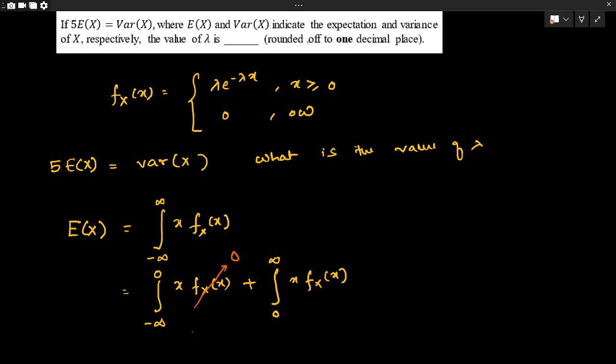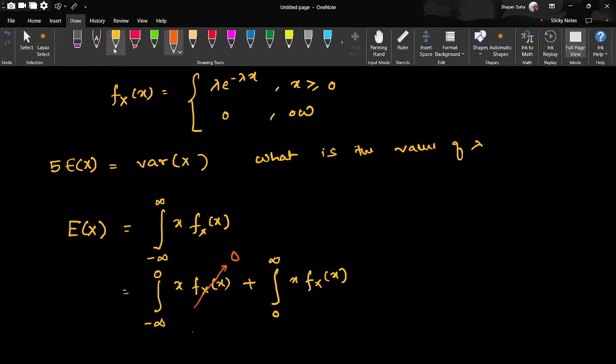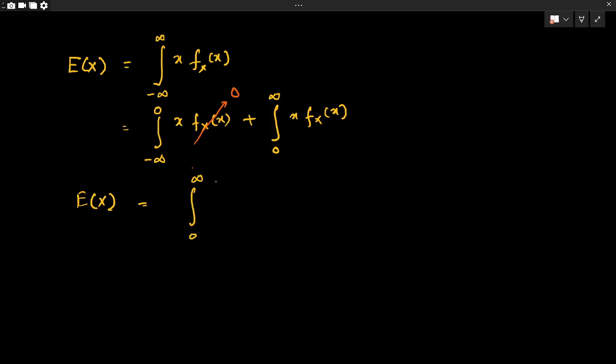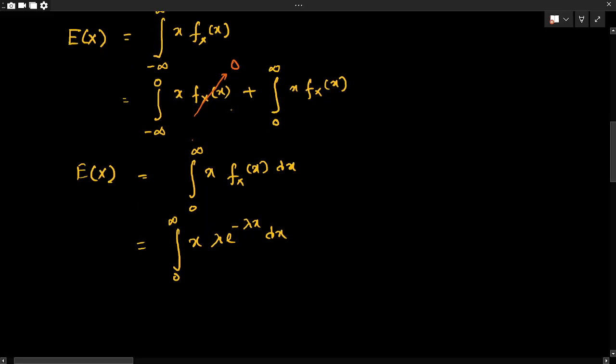So ultimately we will have E of x equal to integration 0 to infinity x fx of x dx. Now putting the value of fx of x, we get integration 0 to infinity x into lambda e to the power minus lambda x dx, where lambda is a parameter, strictly greater than 0.